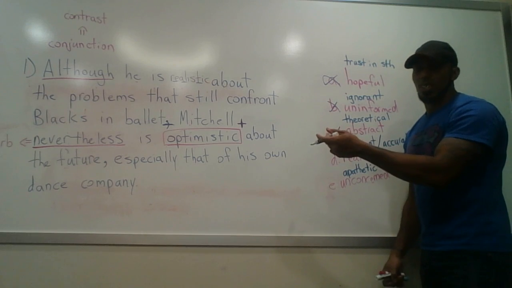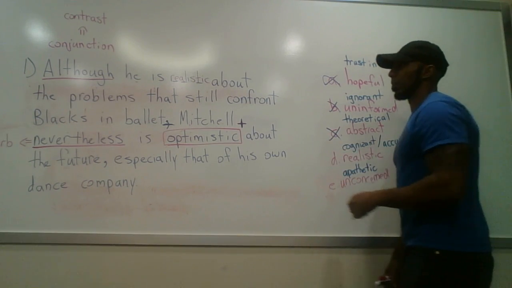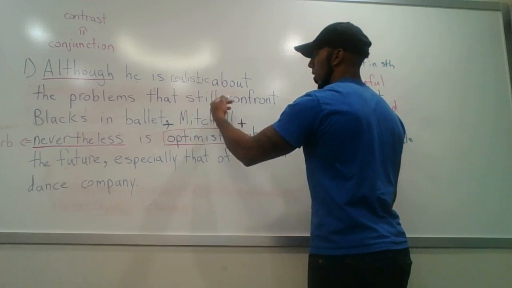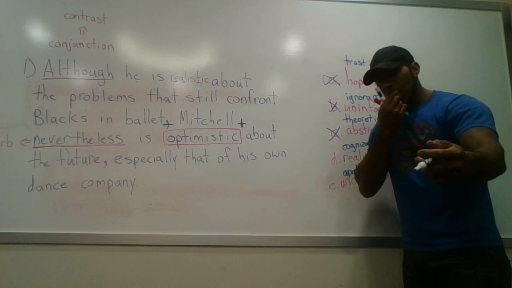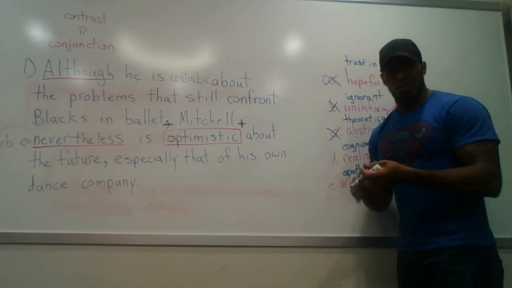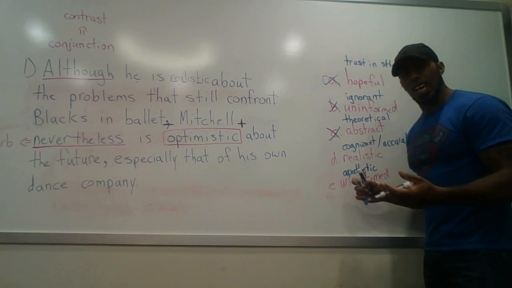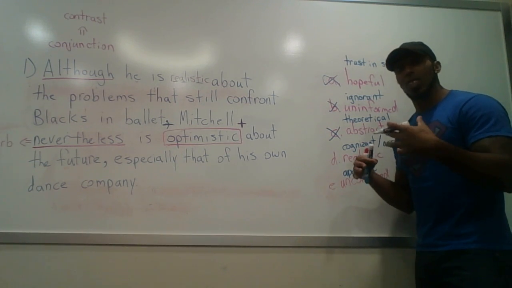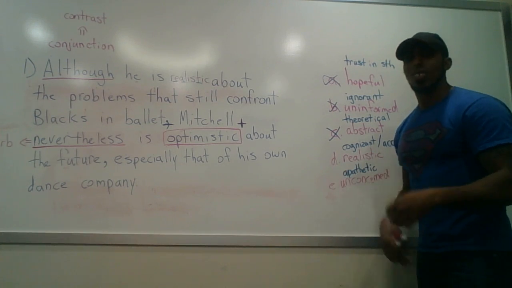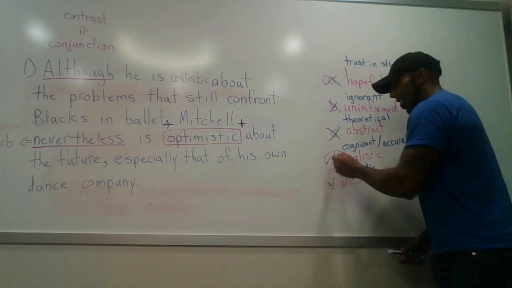Right? Just for fun, let's run E through here, apathetic. We already know realistic is the right answer, but for the sake of argument, let's say unconcerned. Although he is unconcerned about the problems that still confront blacks in ballet, okay, right there we can stop. Like we just said, he must be black and he must have a black dance company. So would it make any sense for him to be apathetic and not care about the issues facing his black dance troupe and black dancers in ballet? No, that doesn't make sense. So we can go ahead. We already know that the correct answer is D.